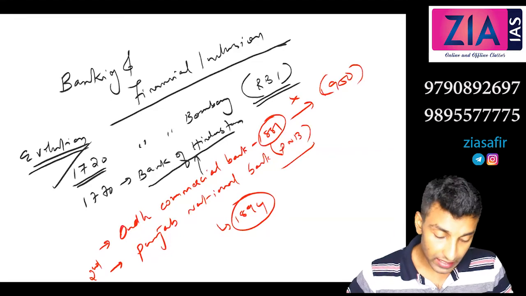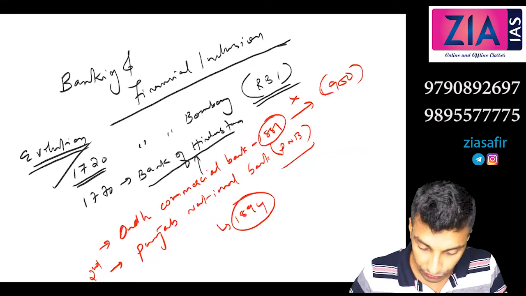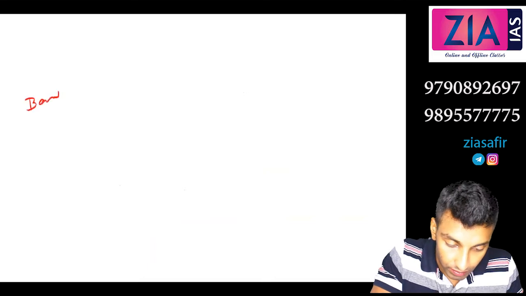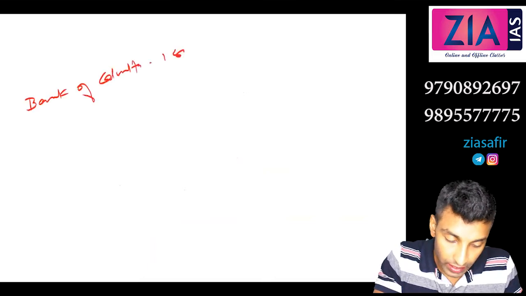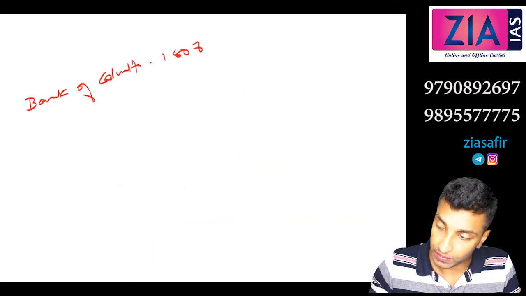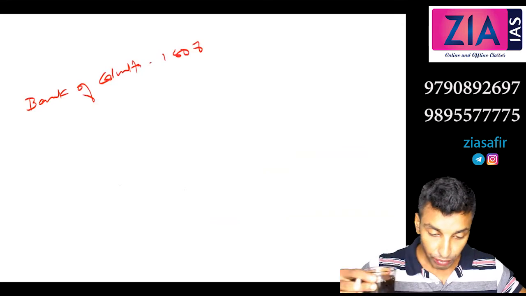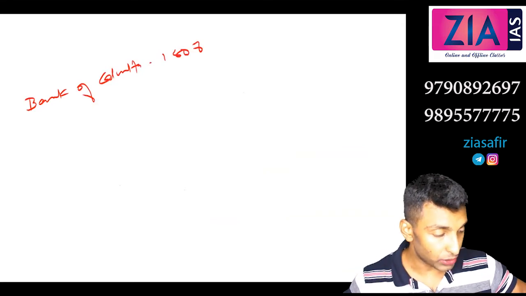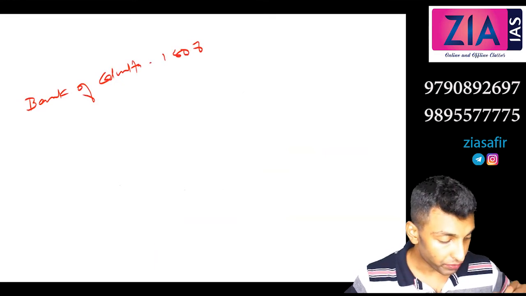Okay, the first bank established by East India Company. Any idea? Bank of Calcutta, 1806. It was later renamed as Presidency Bank of Bengal. You can write that also.